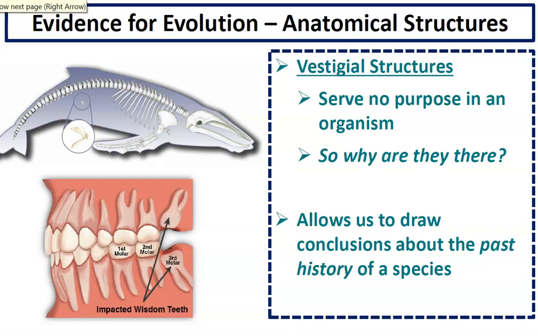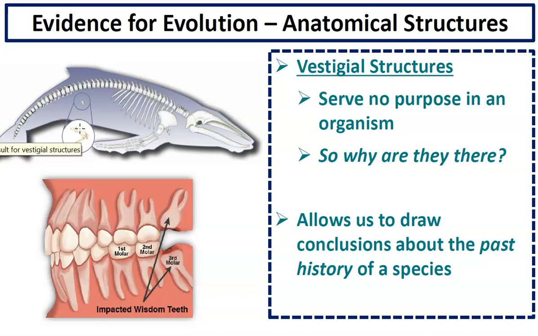Examples of vestigial structures are the pelvis bones in the whale. Whales don't have legs, so why do they have pelvis bones, or the remnants of pelvis bones? Well, scientists believe that whales have evolved from organisms that lived on land, so their ancestors had legs.